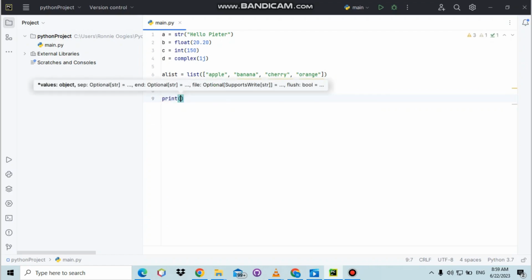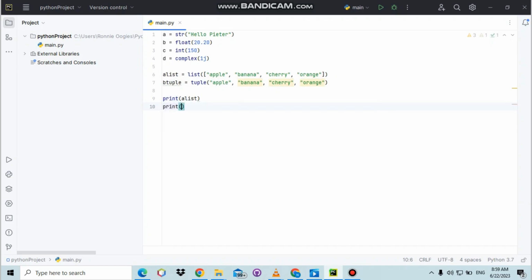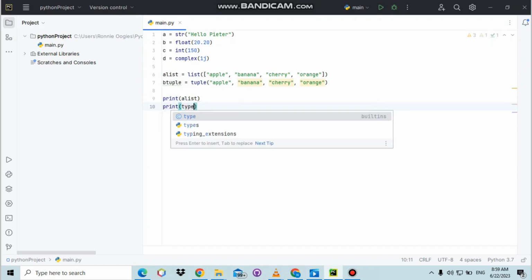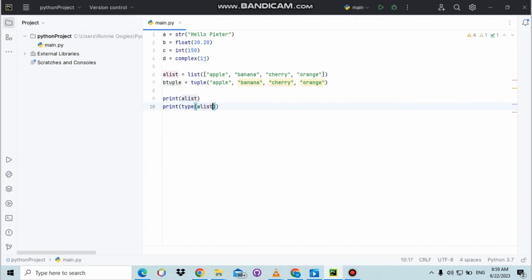Print function. Let me print a list. Yeah, a list. And print again, now the type keyword again, for a list. Let's just see something. Now, what happens in lines 9 and 10 here? I want to print using the print functions again, but now for the a list variable, to see if the compiler will give us an output that defines this as a list by definition, or what it is. So let's run the program again.